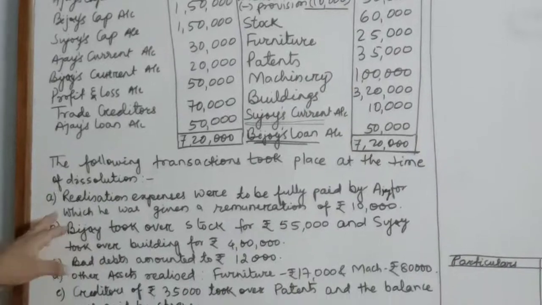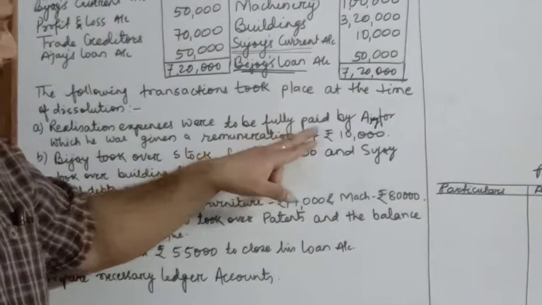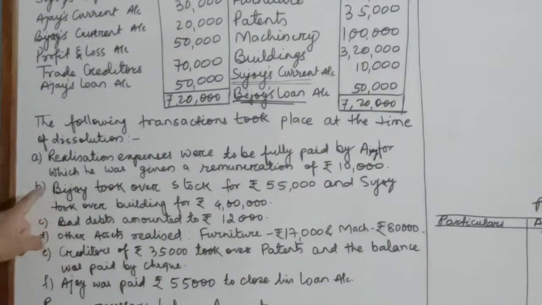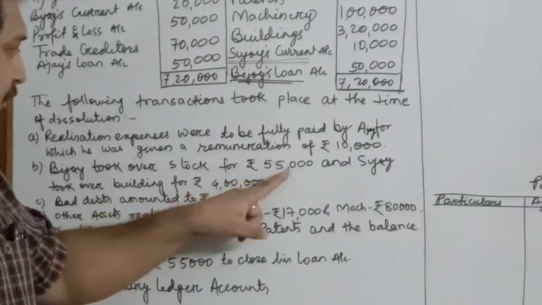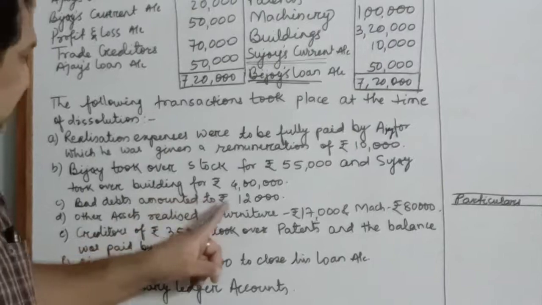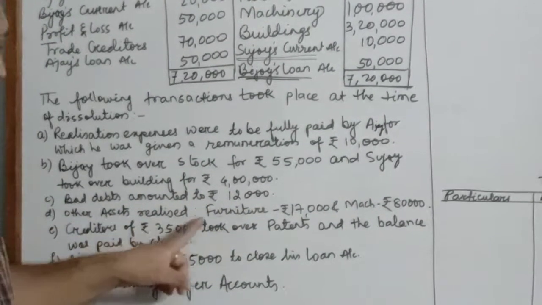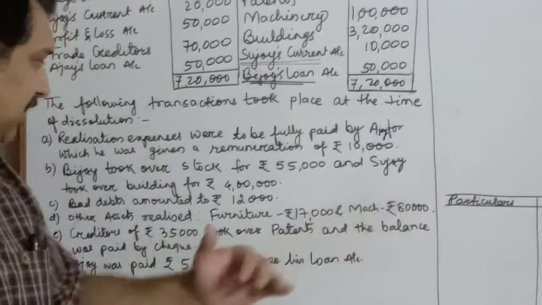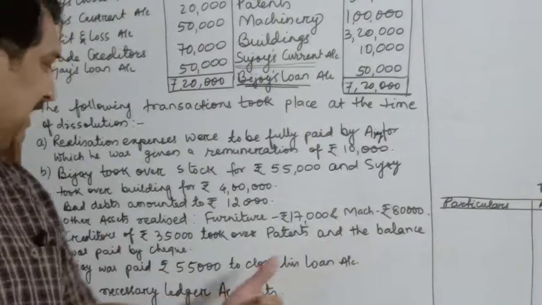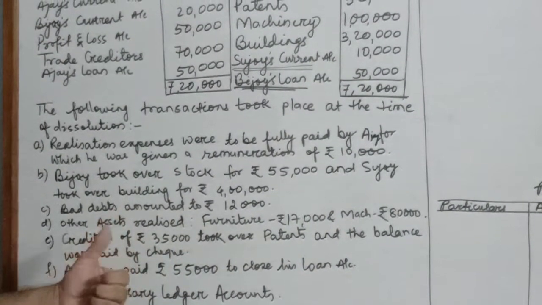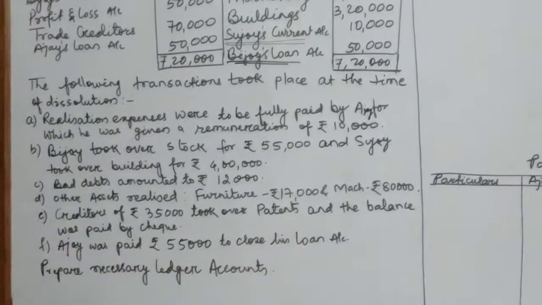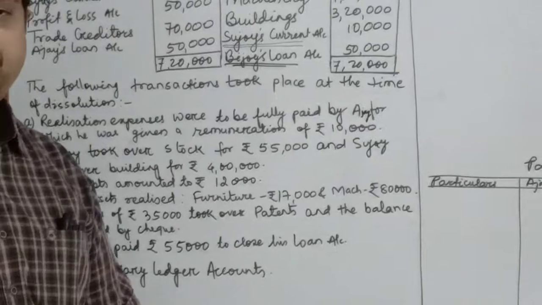The other adjustments are: realization expenses were to be paid by Ajay, for which he was given a remuneration of 10,000. Bijay took over stock for 55,000. Sujay took over building for 4 lakhs. Bad debts amounted to rupees 12,000. Other assets realized furniture and machinery as follows. Creditors of rupees 35,000 took over patents and the balance was paid by cheque. Ajay was paid rupees 55,000 to close his loan account. Prepare necessary ledger accounts.